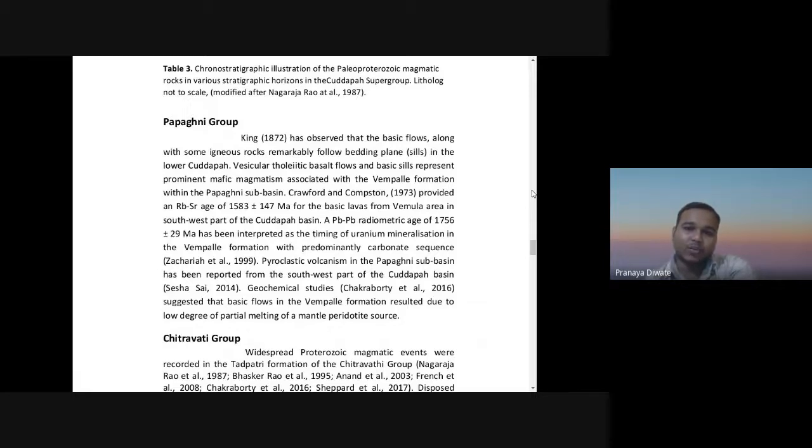A later radiometric age of 1756 plus minus 29 million years has been interpreted as the timing of the uranium mineralization in the Vempalle formation with a predominantly carbonate sequence. You have pyroclastic volcanism in the Papagani sub-basin, which has been reported from the southwest part of the Kadapa basin. Geochemical studies suggested that basic flows in the Vempalle formation resulted from a low degree of partial melting of mantle peridotite sources.